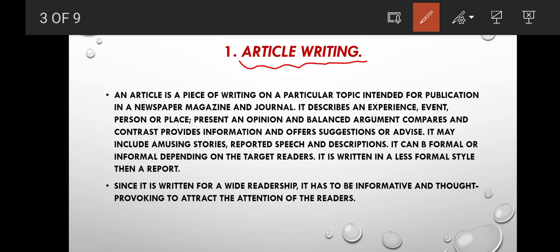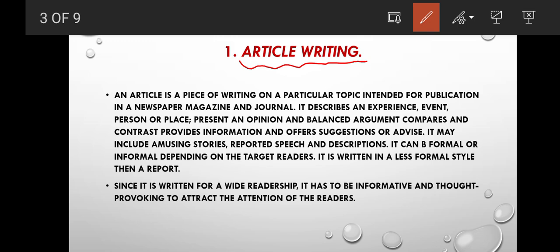What is an article? An article is a piece of writing on a particular topic intended for publication in a newspaper, magazine, or journal. So it is a piece of writing which you post in a magazine, in a newspaper, or in a journal. So in order to publish that news, that thing in a journal, in a newspaper, or in a magazine, we write an article.